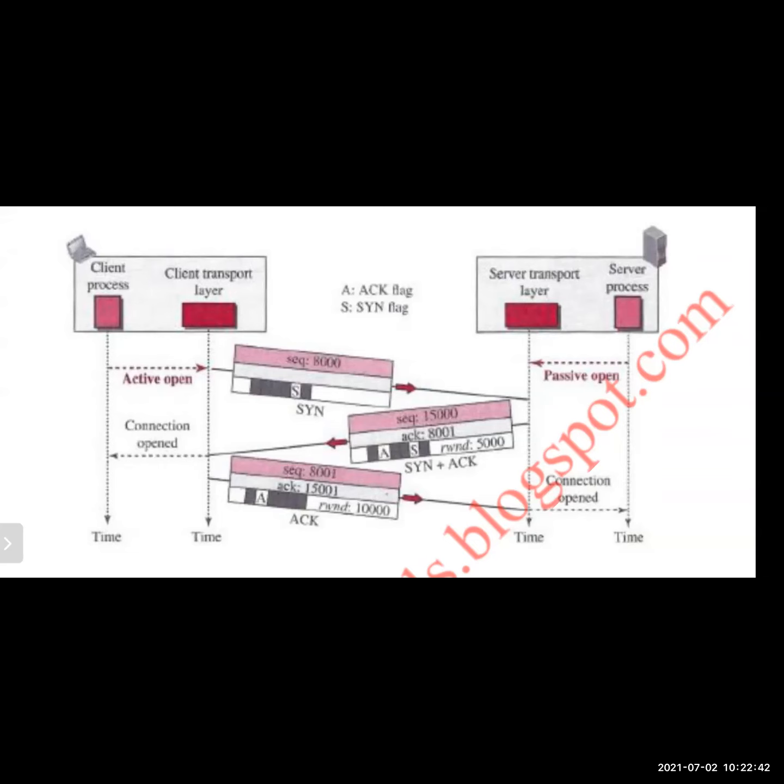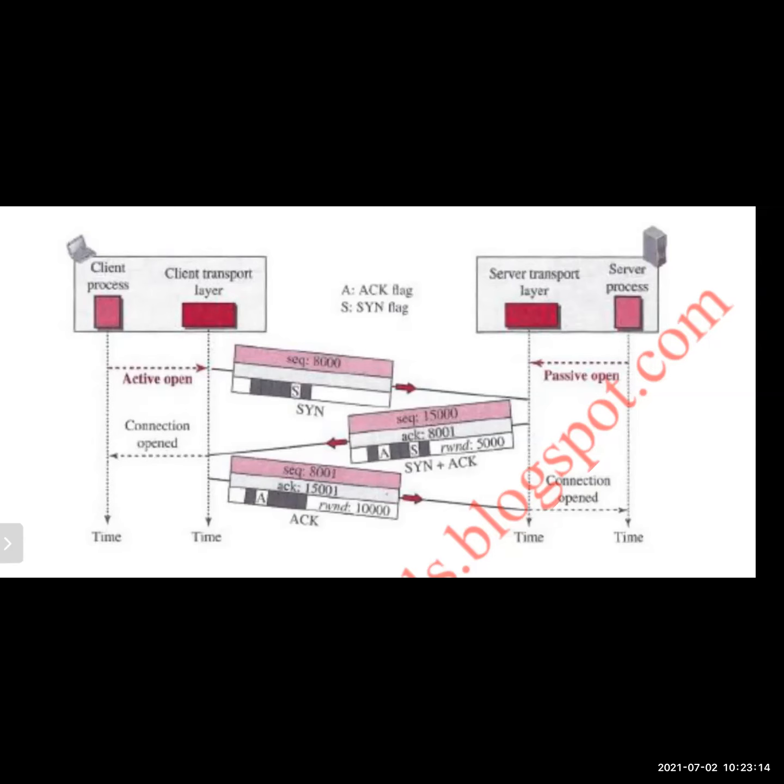So by seeing the synchronization bit 1, the server will understand that the client is requesting the connection. If the server is also accepting the connection, then it will send back a reply to the client. Another segment will be sent as a reply to the client. While sending the reply, it will set the acknowledgement bit also to 1. Synchronization bit is 1 and acknowledgement is 1.